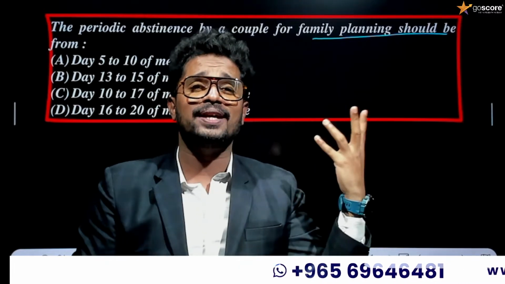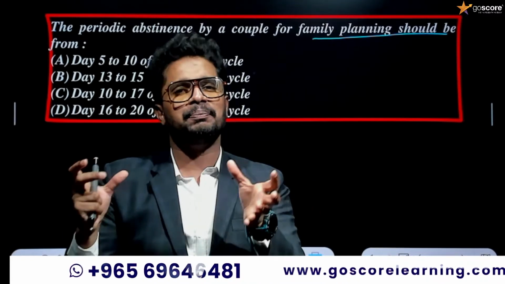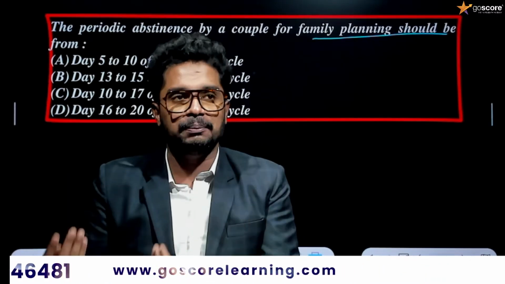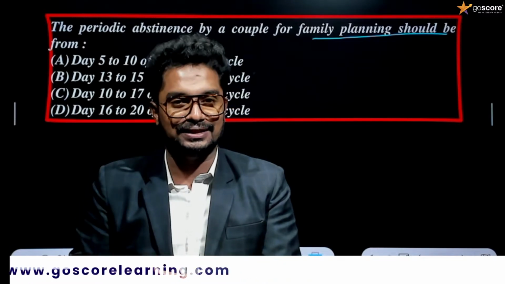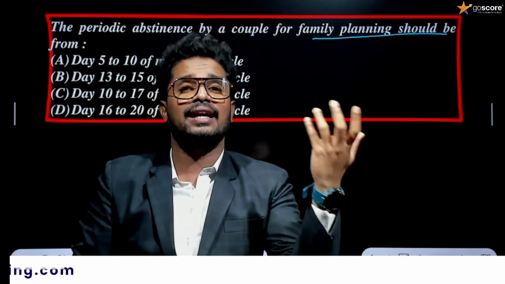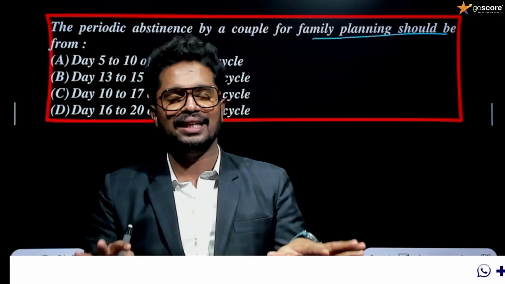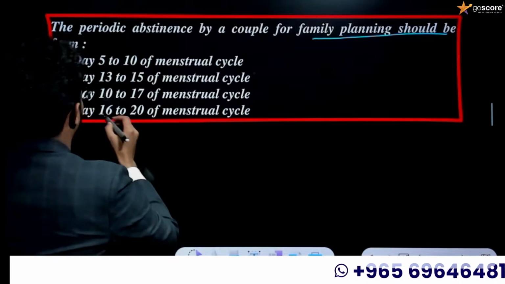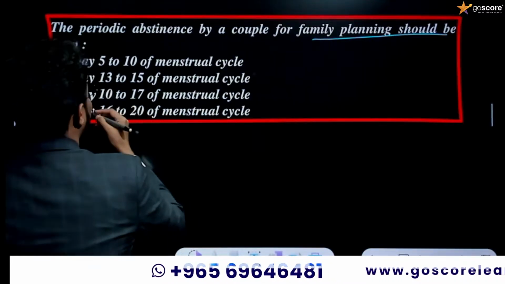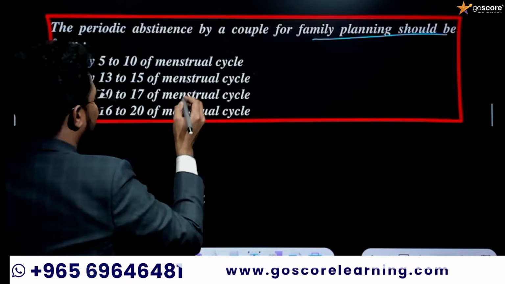And what is periodic abstinence? Periodic abstinence means we are skipping coitus during the fertile period, because during the fertile period we could be expecting ovulation, and there is more chance of fertilization. If we are expecting fertilization during the fertile period, we need to stop coitus and skip that period. We need to skip the coitus or sexual intercourse during that fertile period. That is exactly known as periodic abstinence. So we need to stick to that.